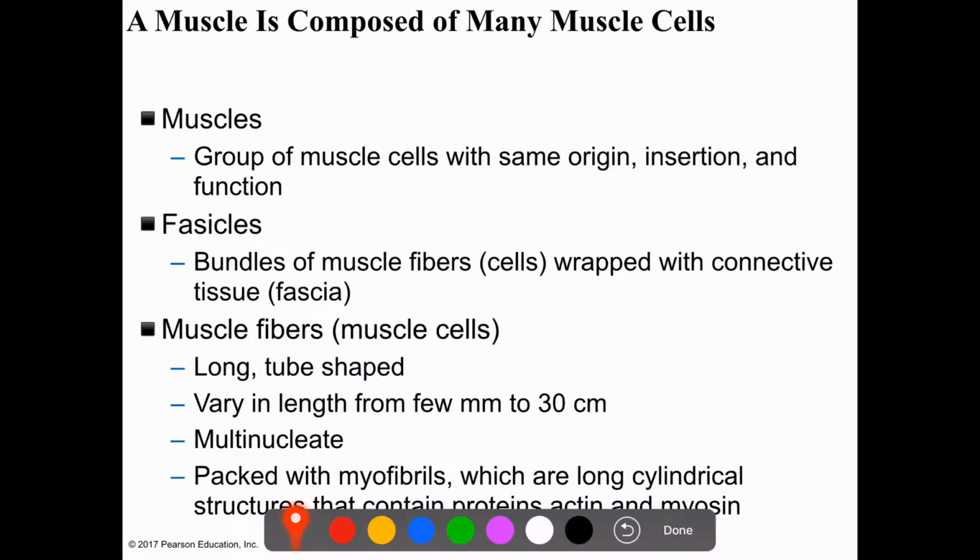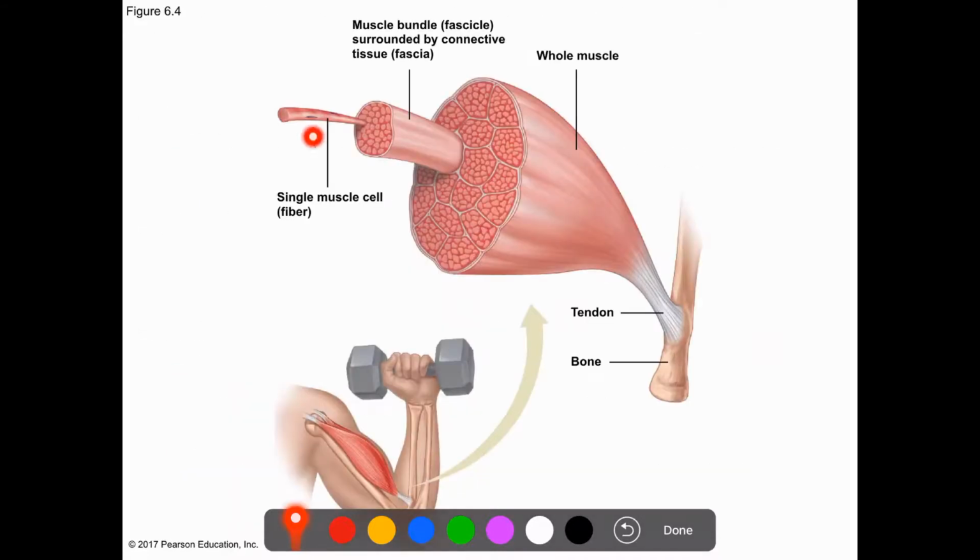Now, a muscle is composed of many muscle cells. So we have a group of muscles, and this group is made of a group of muscle cells with the same origin, insertion, and function. Here this is one muscle cell, okay?